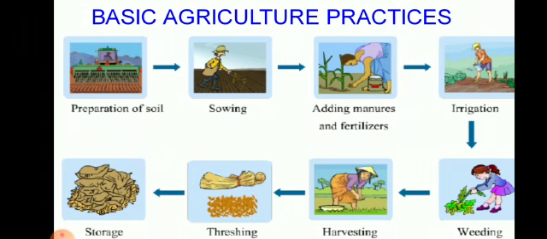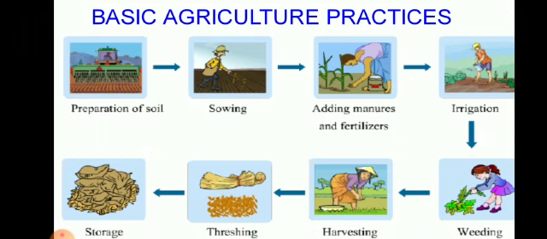The next step that the farmer follows is irrigation. Irrigation means giving proper water at proper intervals. Nowadays, drip irrigation and sprinkler methods are followed to reduce the wastage of water. After that, weeding is done. Weeding means removing the weeds, unwanted plants, from the farms. This is done nowadays with the help of chemicals.